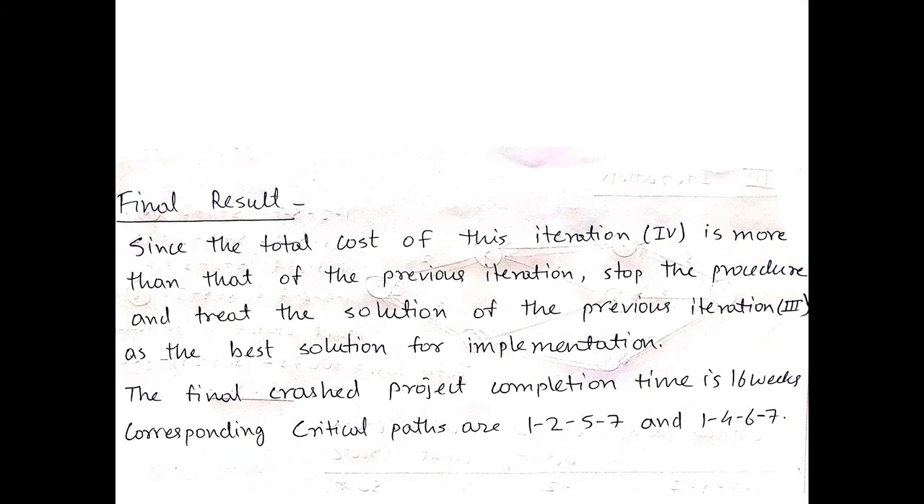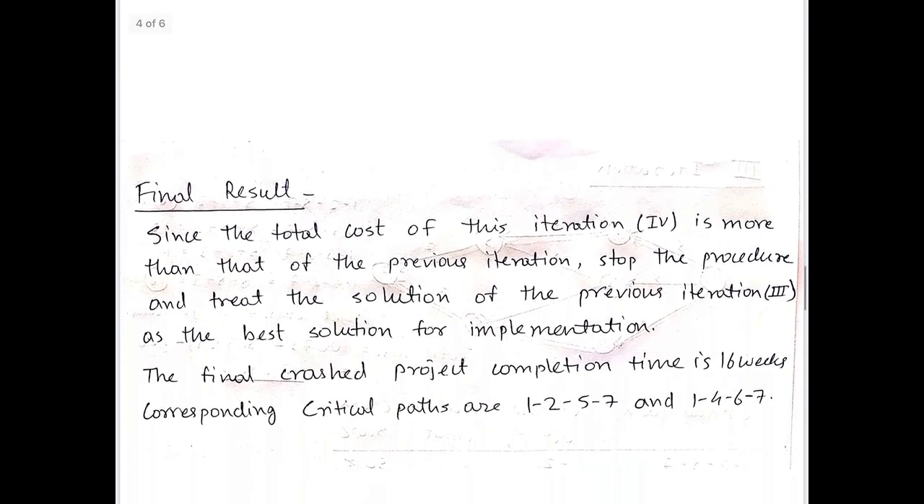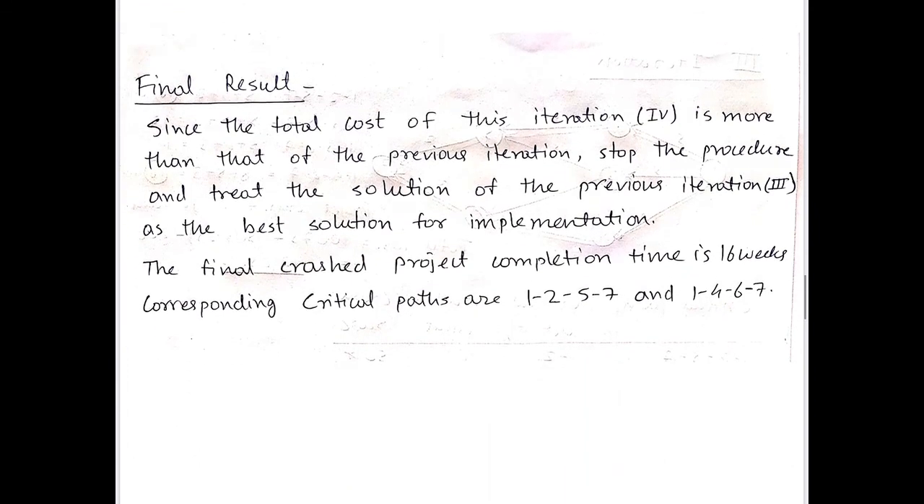The final crashed project completion time is what? 16 weeks, that is in iteration 3. So the corresponding critical paths are 1, 2, 5, 7 and 1, 4, 6, 7.